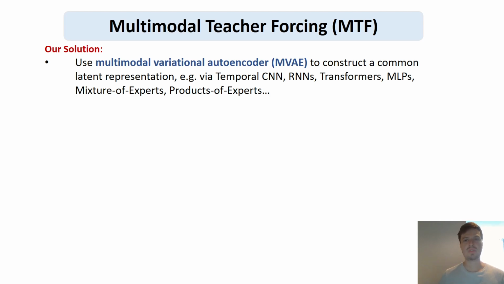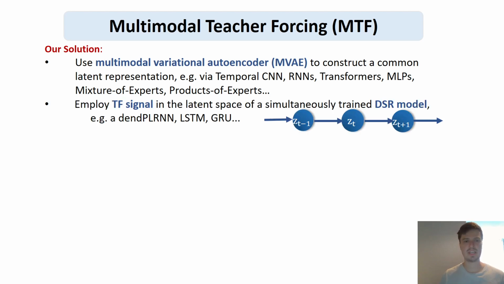So our approach is called multimodal teacher forcing, and as I already mentioned, it uses this multimodal variational autoencoder framework to first construct a latent representation across multiple modalities or non-Gaussian data, and this can be very flexibly parameterized, for example, via temporal CNN, RNN, transformers. We tried a lot of these within our paper, and then to use this latent representation to provide a teacher forcing signal in the latent space of the DSR model that we are training. And this can again be parameterized by many different architectures. We tried several in this paper, for example, a specific dendritic PLRNN, but also LSTMs, GRUs, classic RNNs.